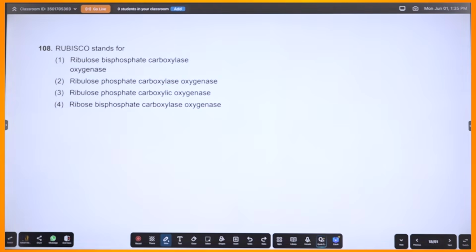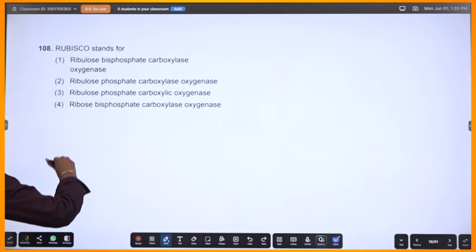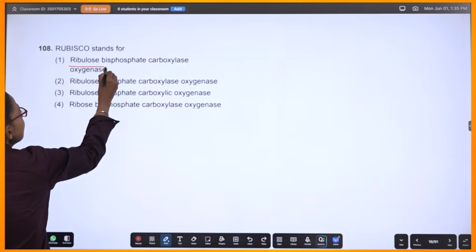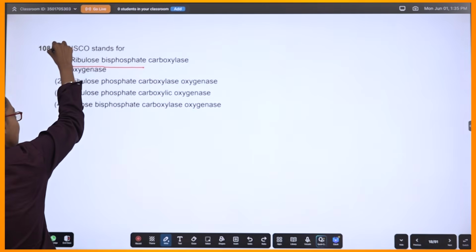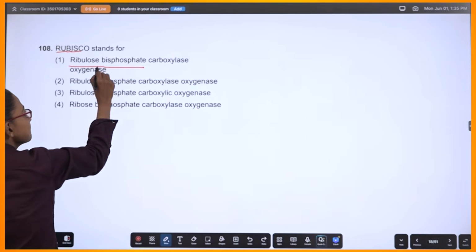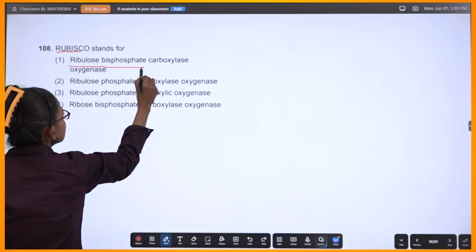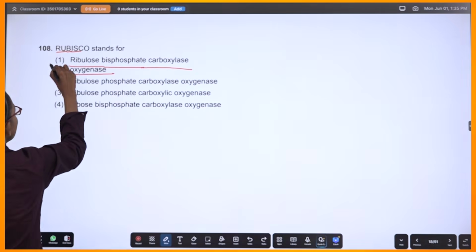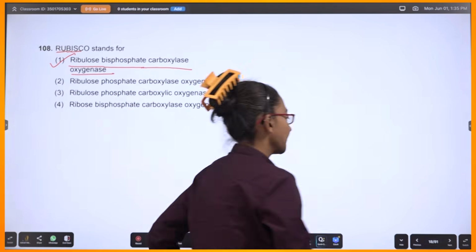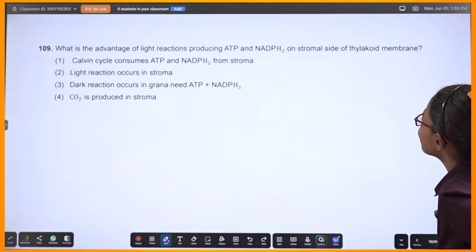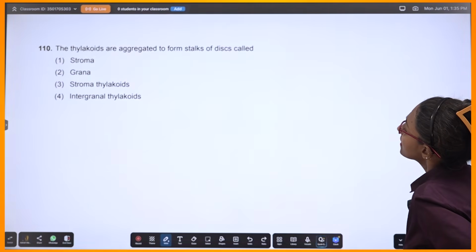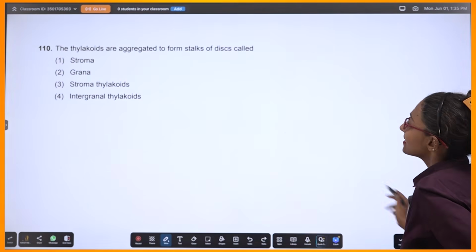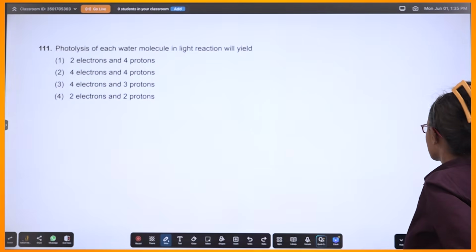So, it should be ribulose bisphosphate, RuBis, bisphosphate. C stands for carboxylase and this stands for oxygenase. Alright. This is fine. Granum and all they are asking, so we are not doing this.